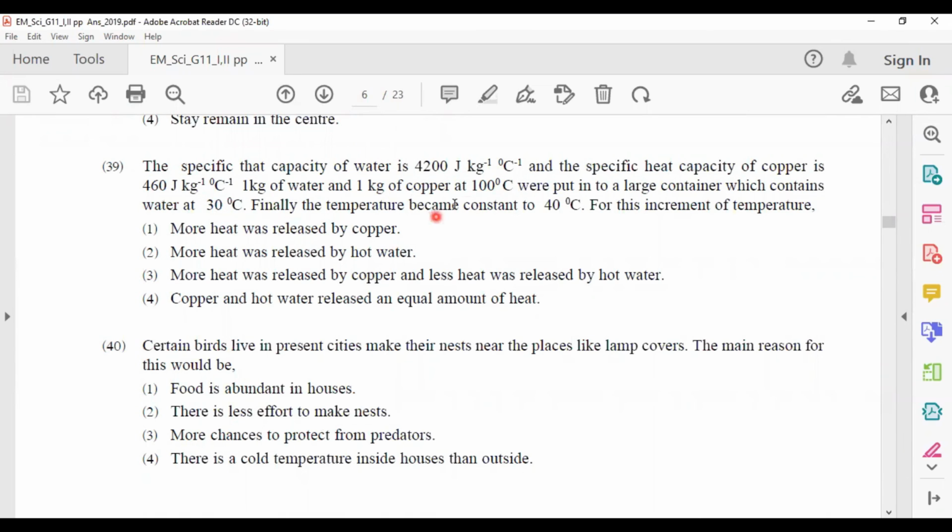Finally, the temperature becomes constant at 40 Celsius. For this increase of temperature, more heat was released by the hot water, because its specific heat capacity is high.